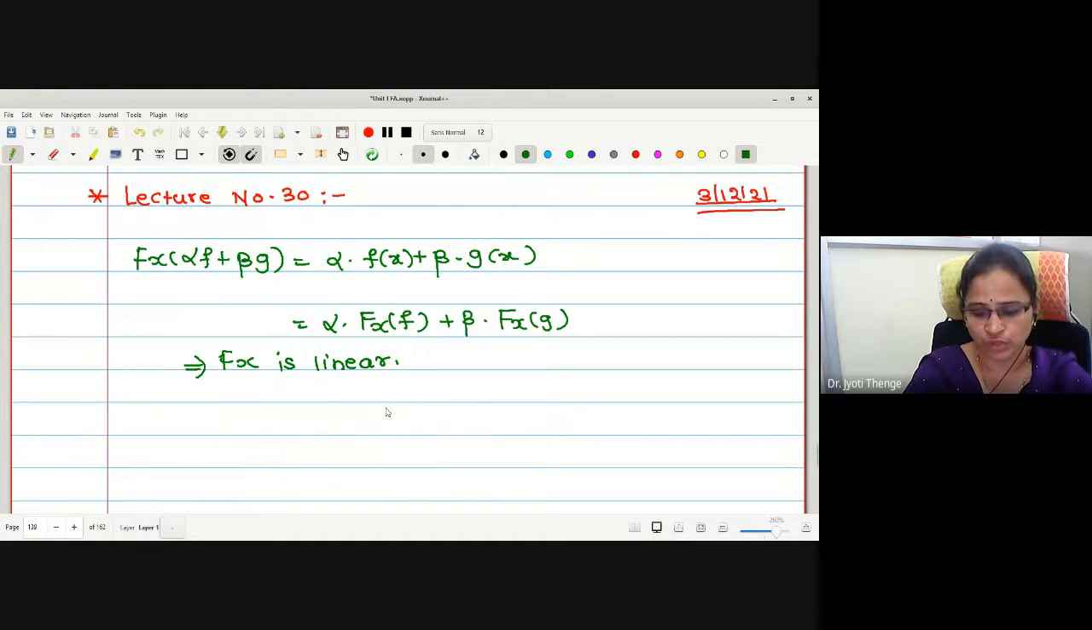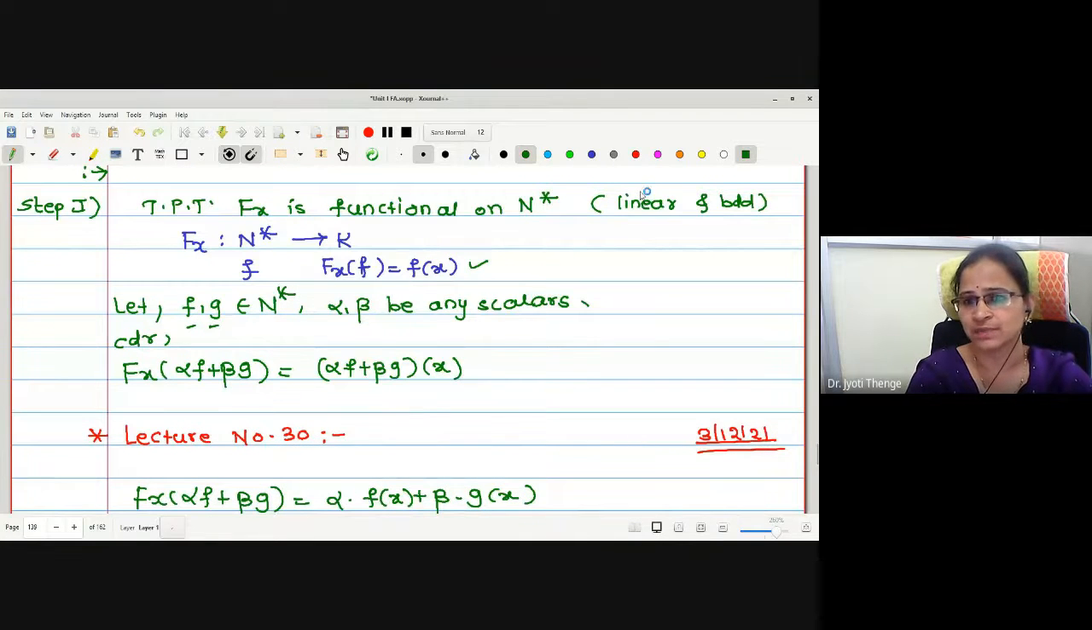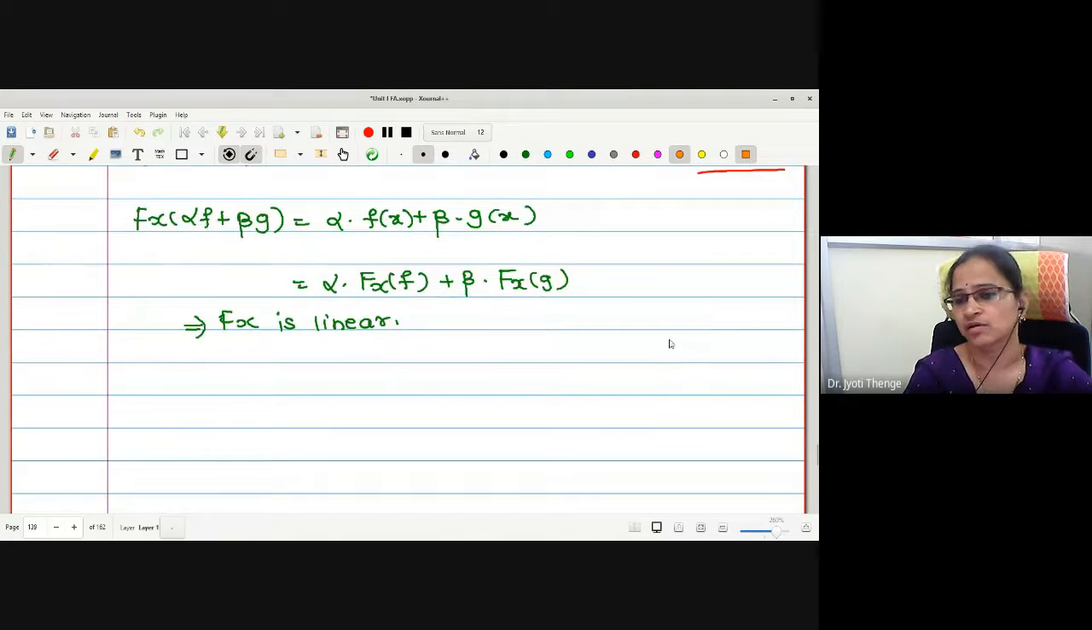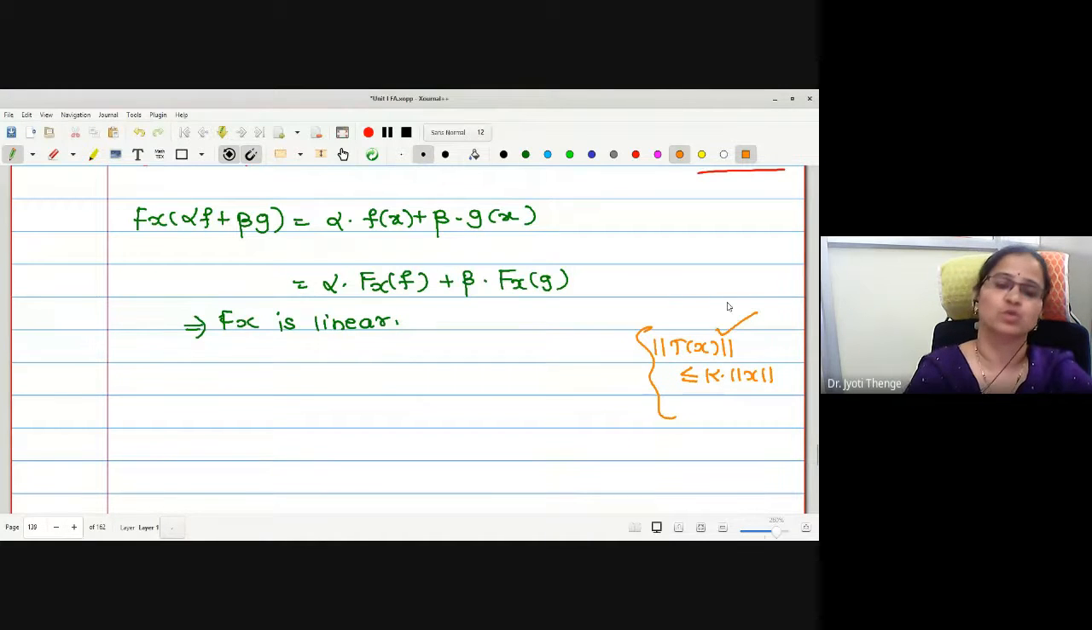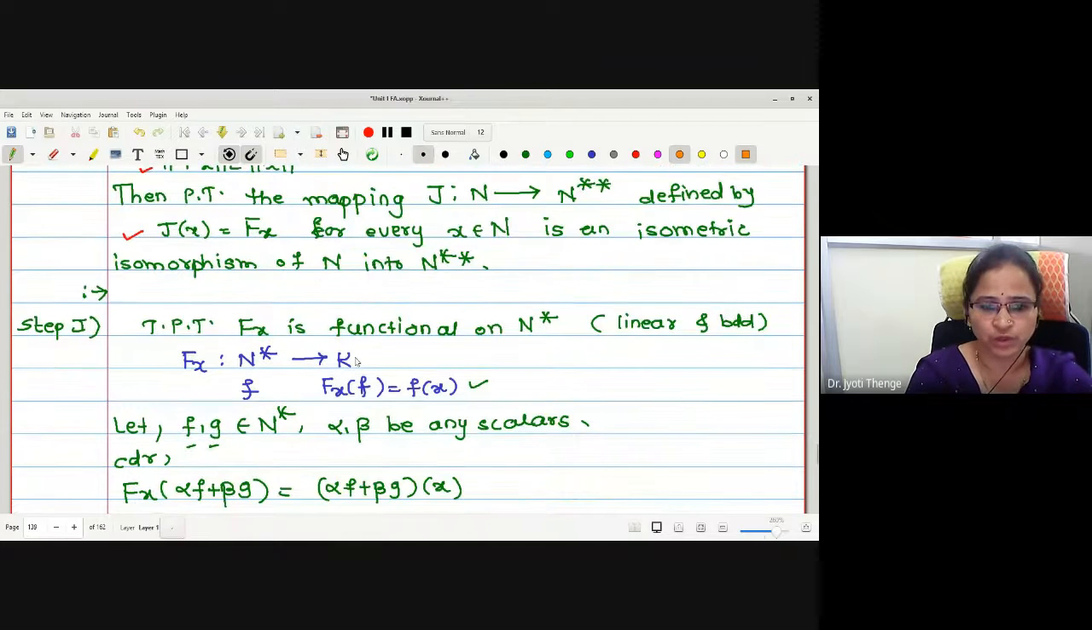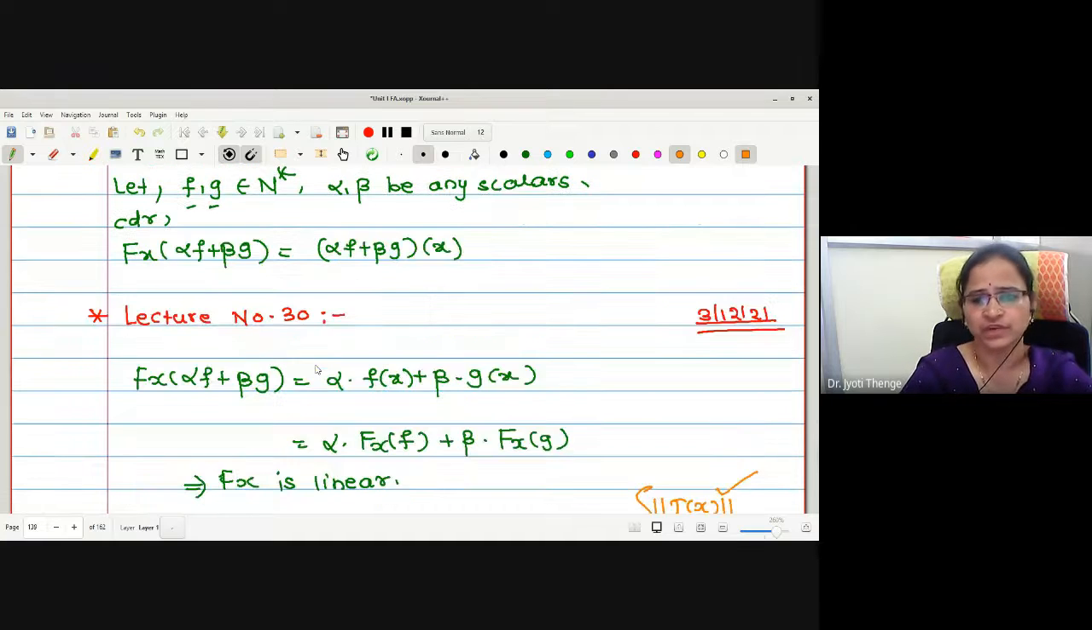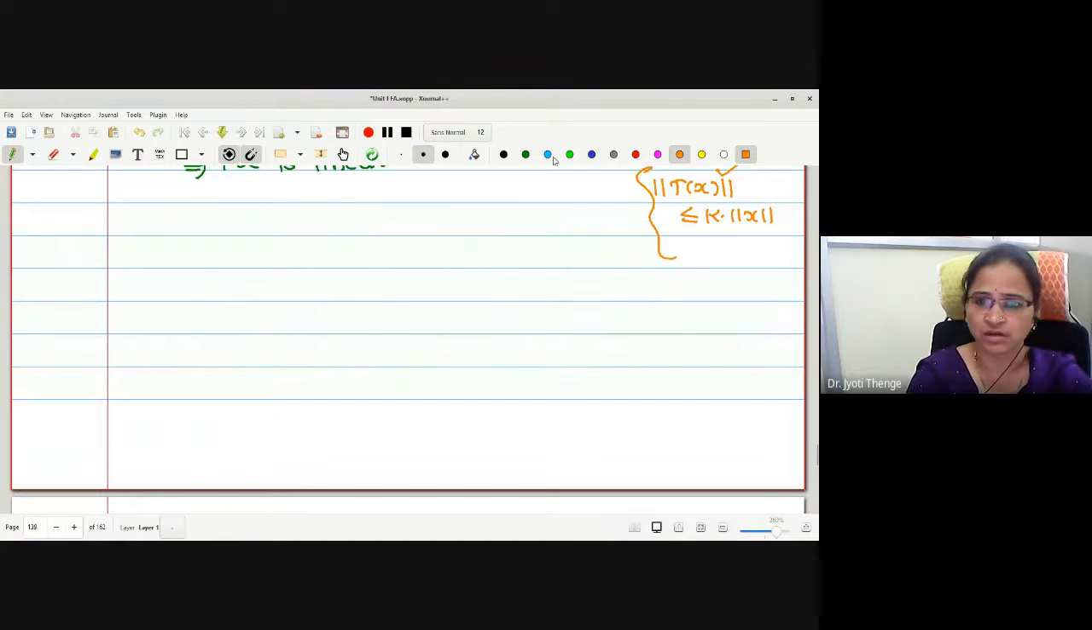Now, in order to prove this functional is bounded, I will consider the modulus. Why am I considering modulus instead of norm? Because whenever we want to show any transformation is bounded, we want to show an inequality of this type: norm of Tx is less than or equal to k into norm of x. But if you look at the domain, if Fx is operated on any small f, this number belongs to K, which is either the real field or the complex field. Therefore, instead of norm, I can start with modulus.